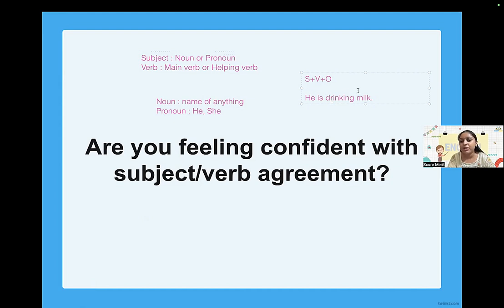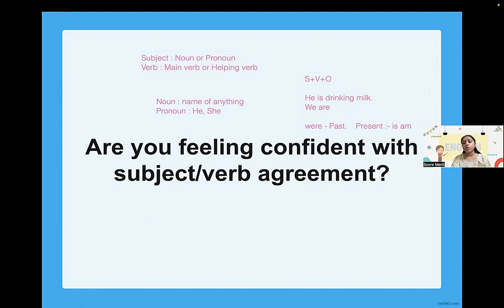So without a main verb, the sentence won't make sense. But without a helping verb, it can still make sense too. There are a lot of sentences where we don't need the helping verb always. Though it is needed sometimes, not always. Now one more thing you should see. He, I'm talking about one, so that's why I used is. What if I have to say we? I will use are, because I'm talking about many. And in case of past, we mostly use were, right? For present, we always use is, am. With I, we use am. I'm sure this is clear till here.